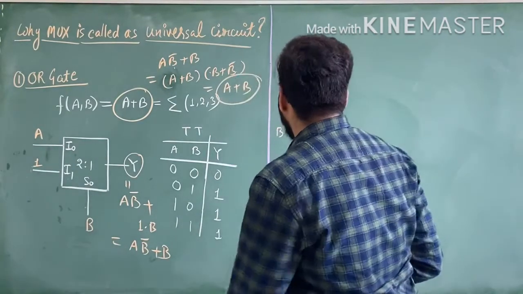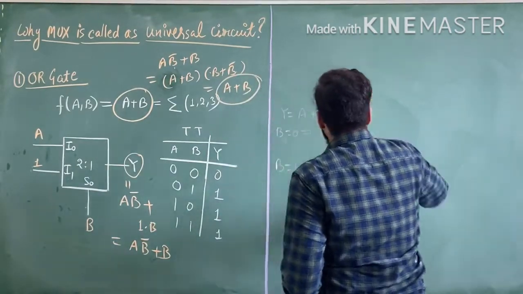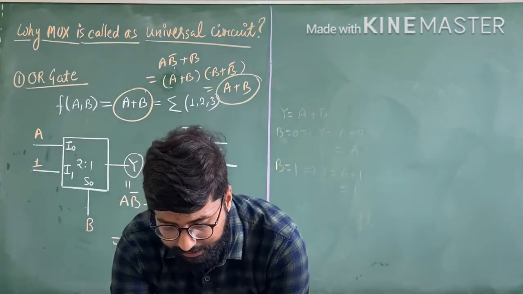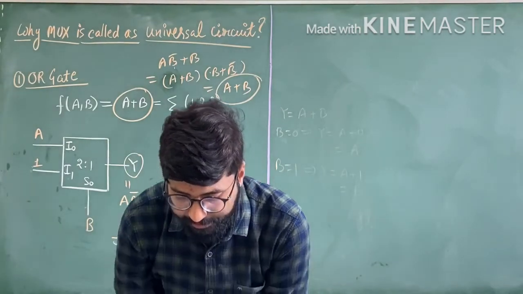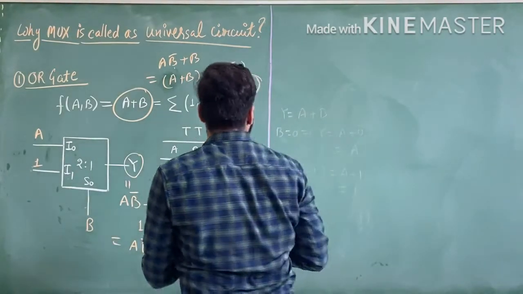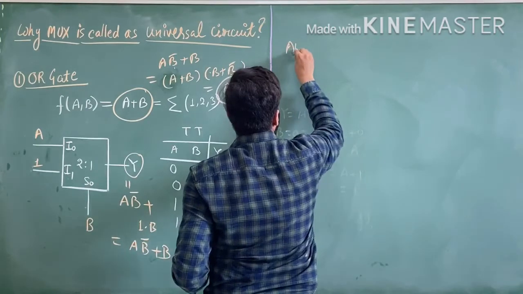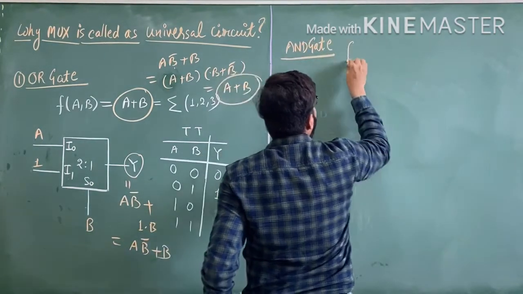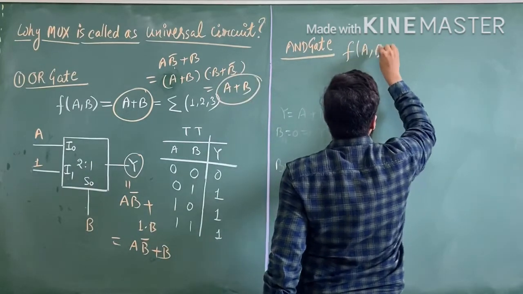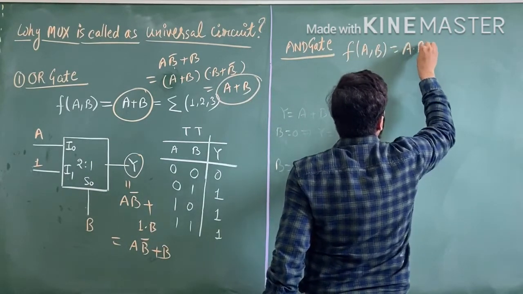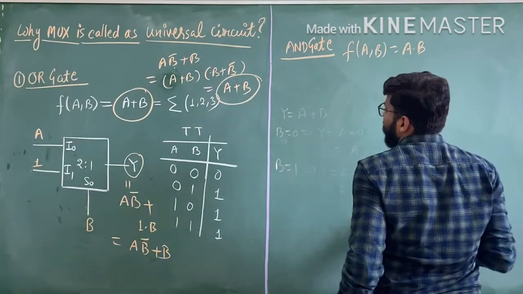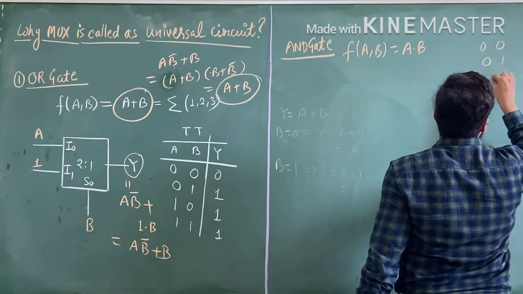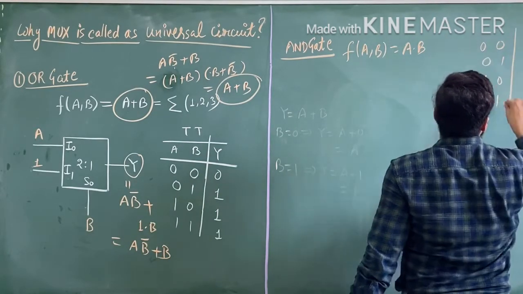Now design an AND gate with the help of a multiplexer. So put a heading AND gate. We have seen the AND gate is defined as A dot B, and the truth table of the AND gate is 00, 01, 10, 11.